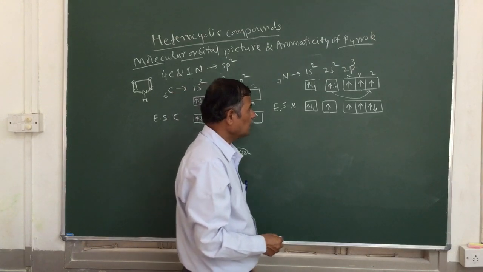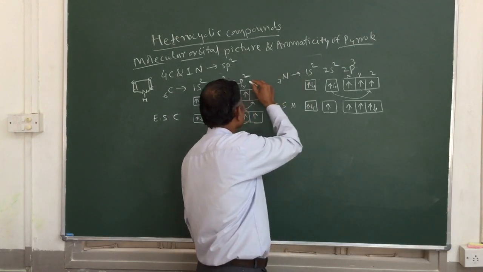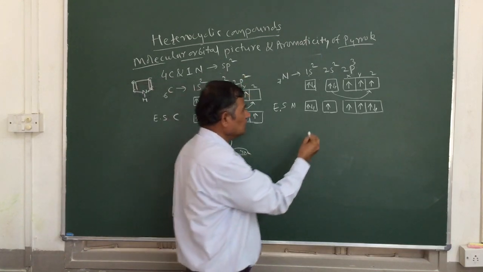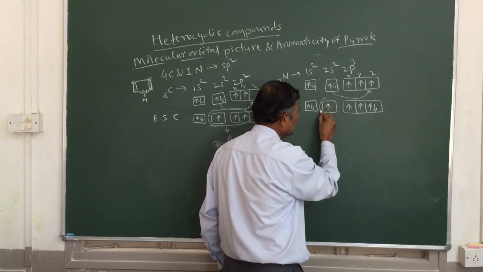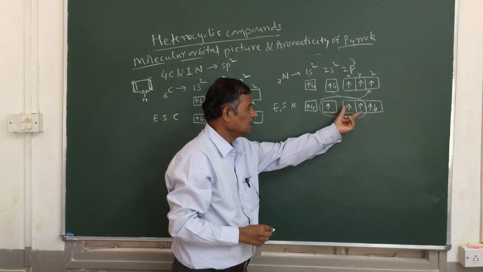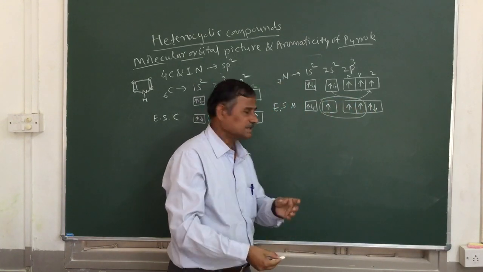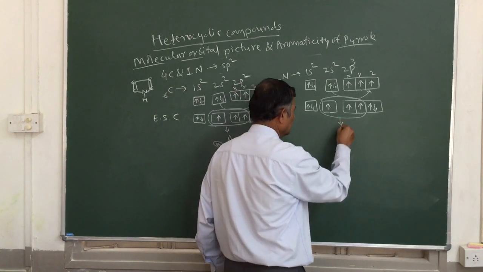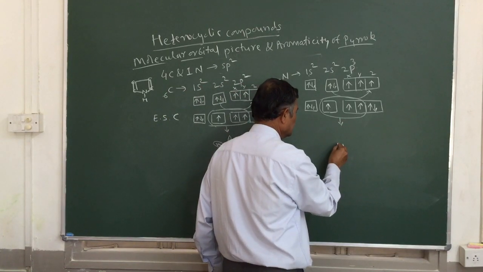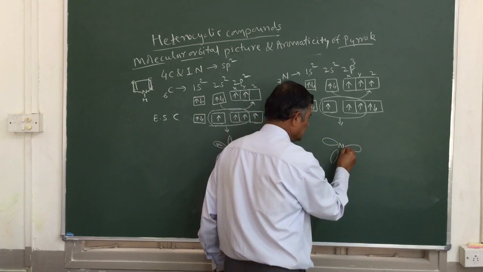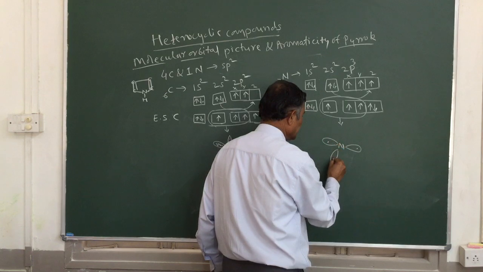So what happens in the sp2 hybridization? Nitrogen also exhibits sp2 hybridization. Here one s orbital and 2 p orbitals are going to mix, similarly to carbon.